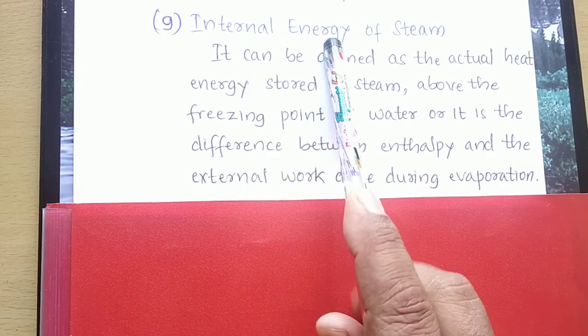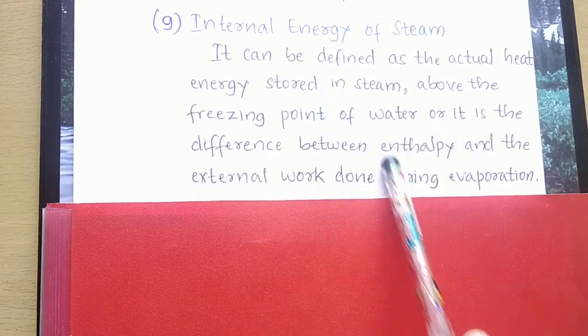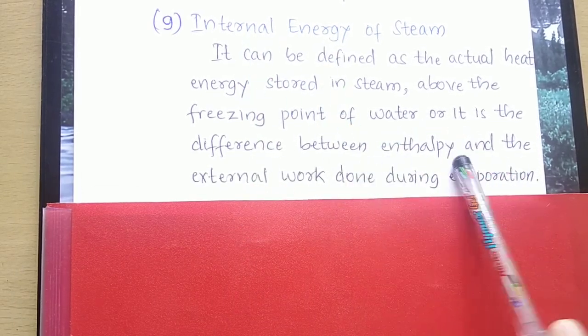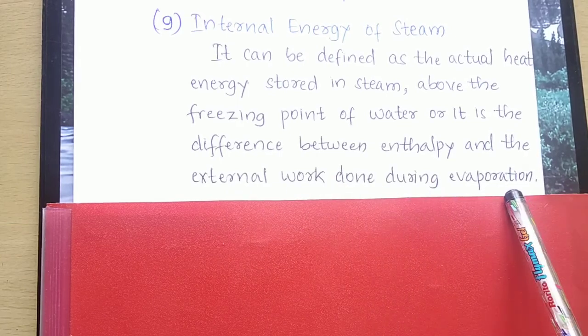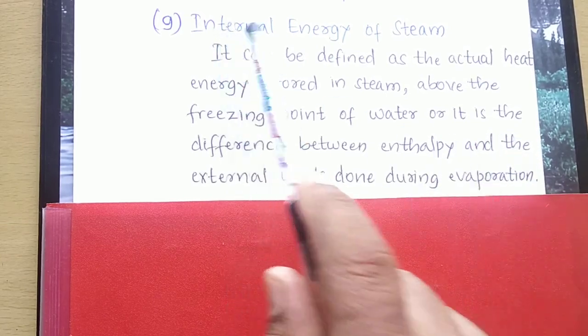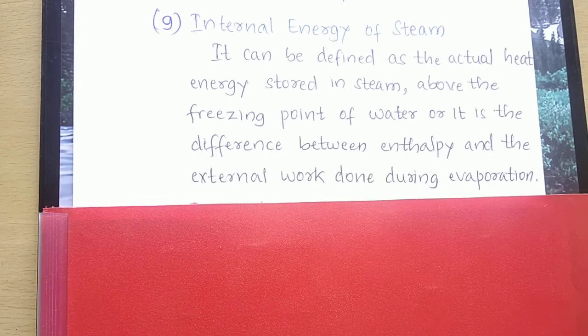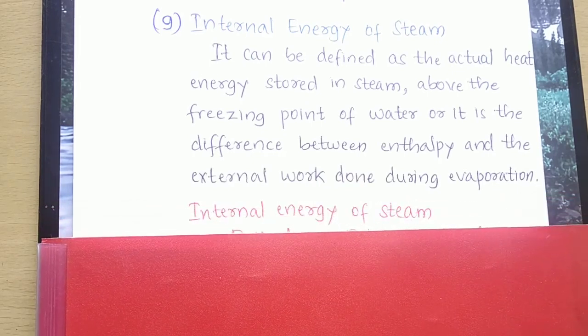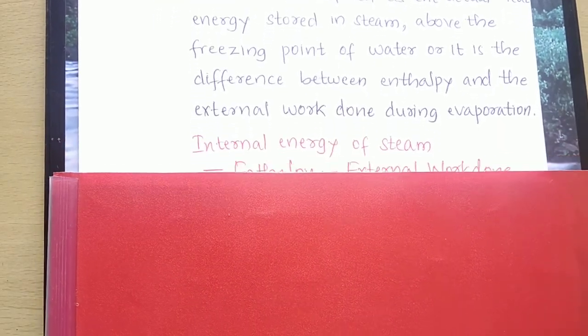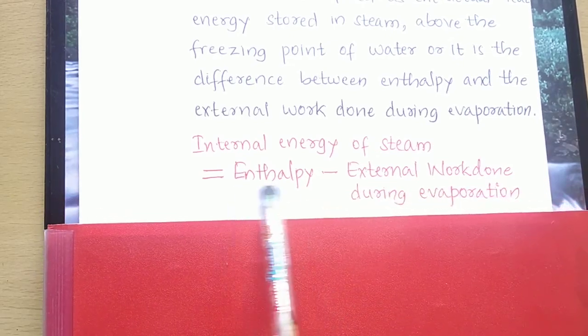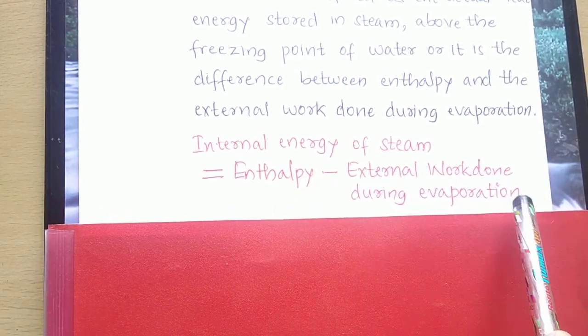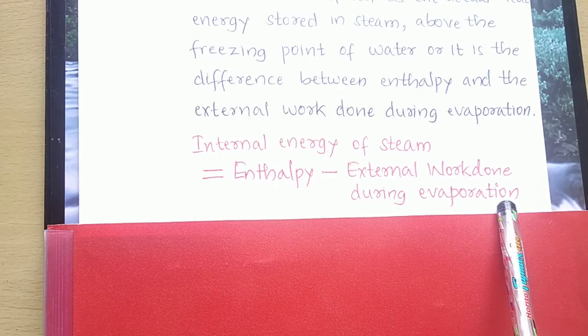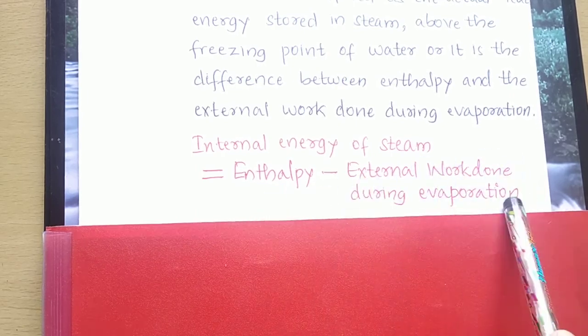So how to find out this? You find it by this equation, that is enthalpy minus external work of evaporation. So when I subtract this, I get what is known as internal energy. That is, internal energy of steam is given by enthalpy minus external work of evaporation.